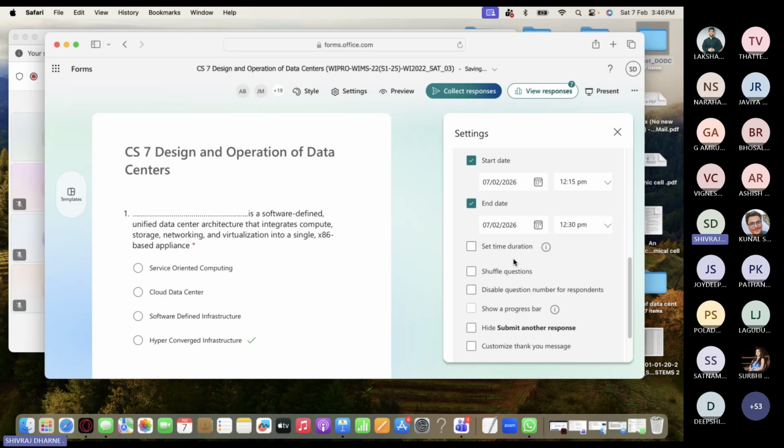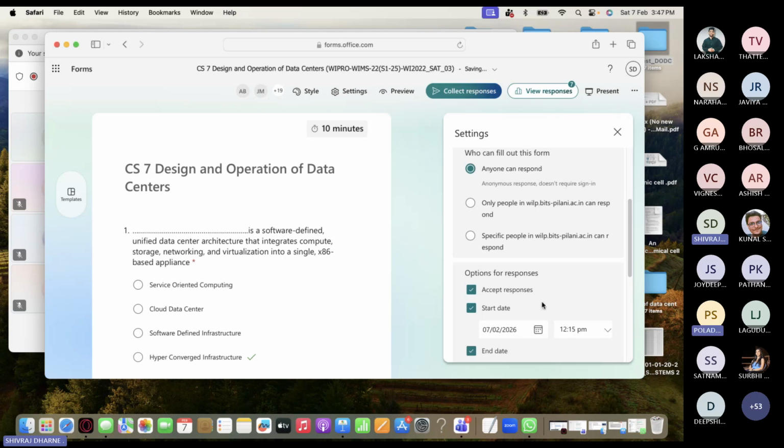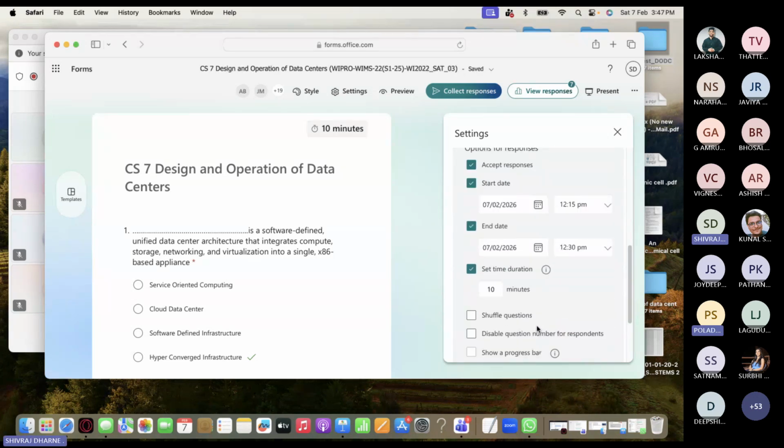And set the time duration. Not required. Okay. Let me do it. Okay. I will say 10 minutes. And after that, sir, click on collect response. Yeah, that I have put it already, right? And then from there you will get a link.